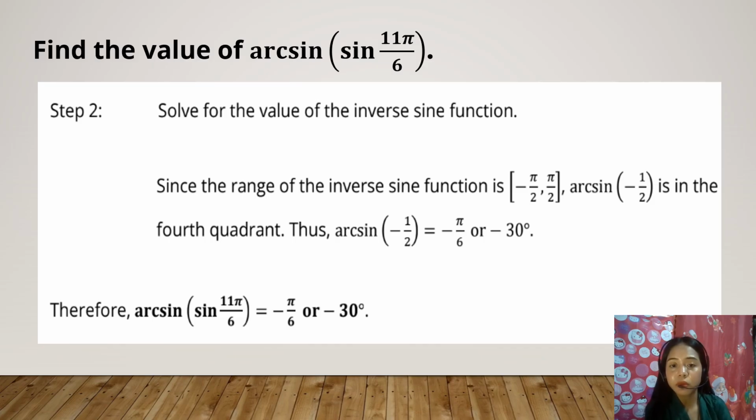Always remember that the sine value in quadrant 4 is negative. Therefore, arc sine of 11 pi over 6 is equal to negative pi over 6 or negative 30 degrees.